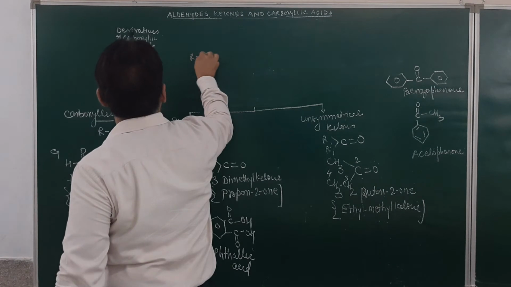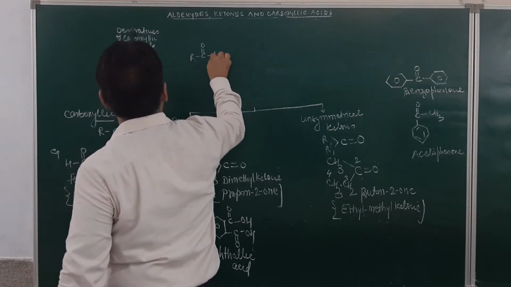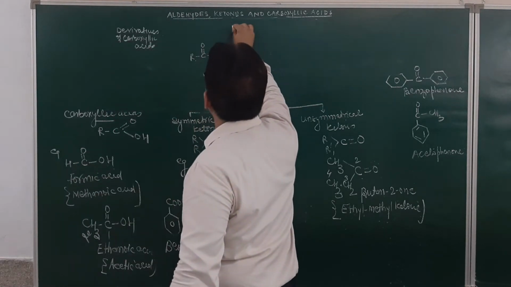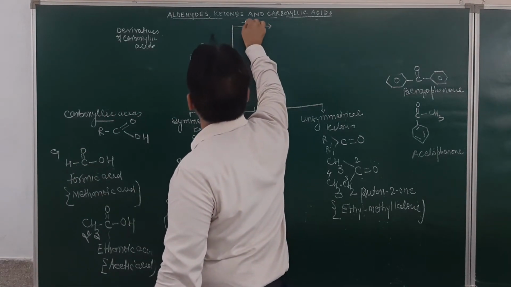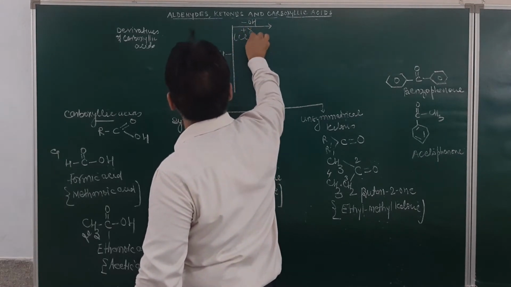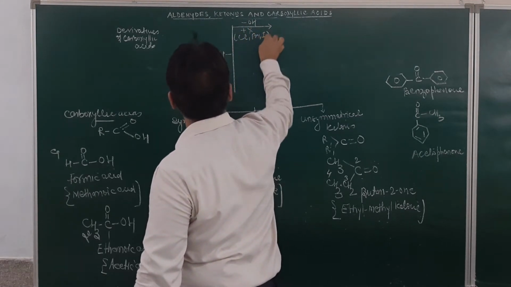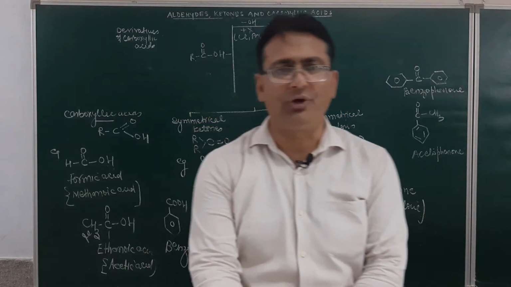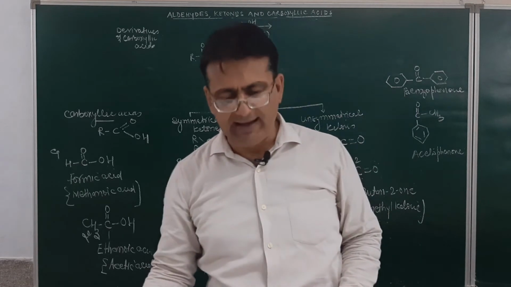This is R, C double bond O, OH. From this carboxylic acid, if you remove the OH and add X, where X can be chlorine, bromine or iodine, am I clear? It will result in the formation of acid halides.